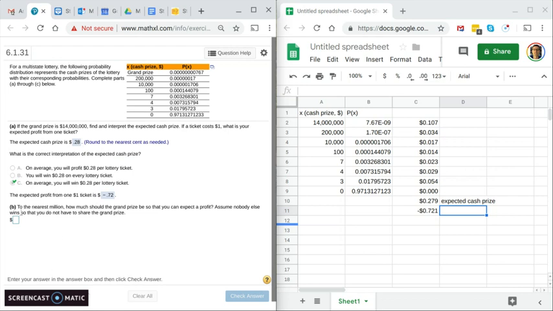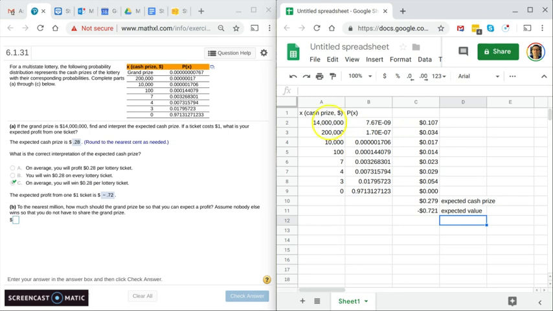To the nearest million, how much would a grand prize be so that you can expect a profit? Assume nobody else wins so that you don't have to share the grand prize. So what this is saying is basically the moment you start to make a profit is the moment you get above 0 in your expected value. You could actually make up a big long equation with all this. Like you could just sum up these and then have that added to this probability times some variable x.